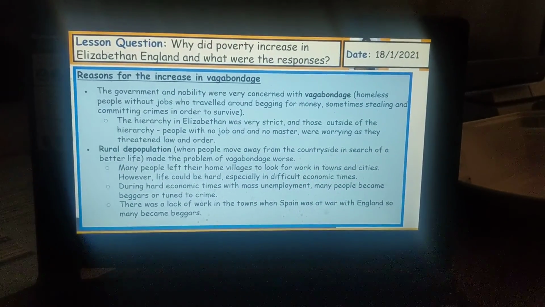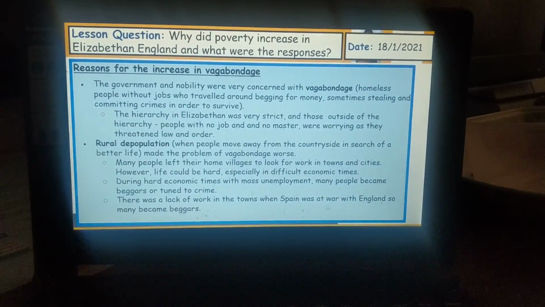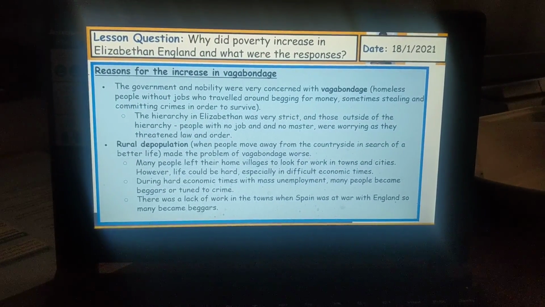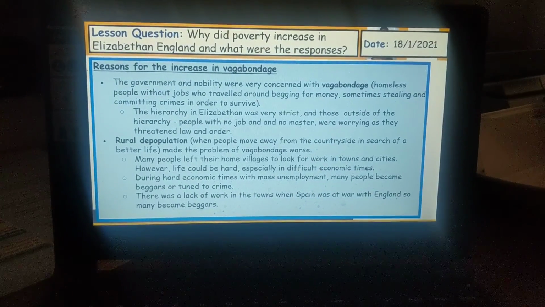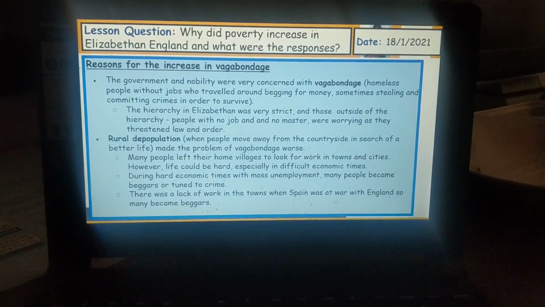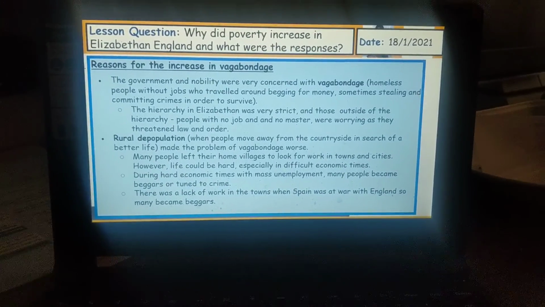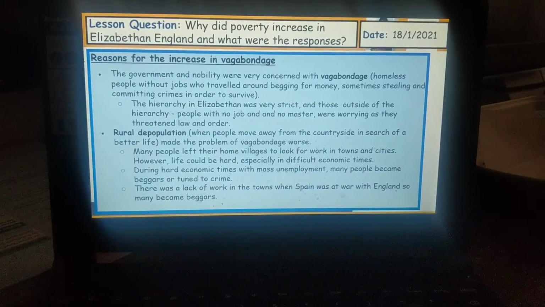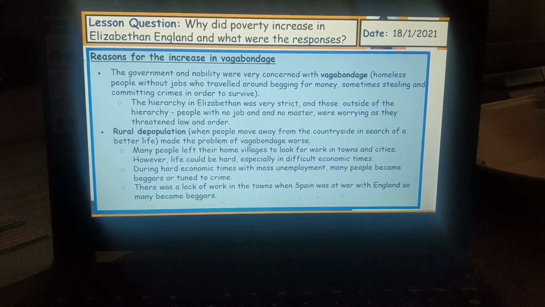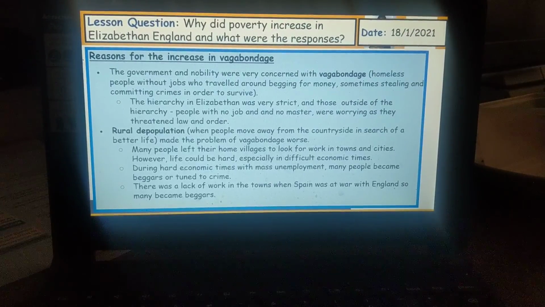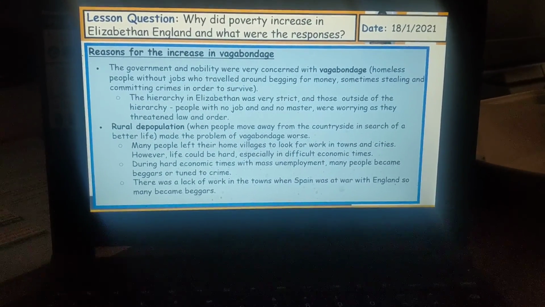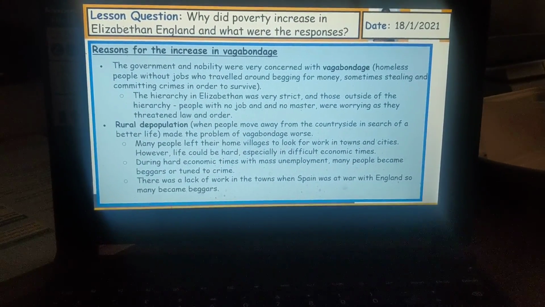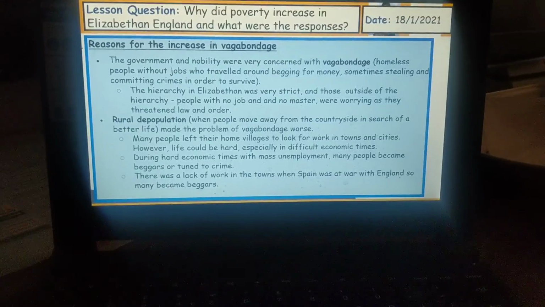Reasons for the increase in vagabondage, okay? It's really important that we understand why there were high levels of people in Britain who wandered around with no job, who were homeless, and travelled around begging for money, sometimes stealing and also committing crimes. So there is some really good information right there to support you. For example, read how rural depopulation was a really good reason why vagabondage increased. And vagabondage is a very pivotal reason as to why poverty was on the rise, because there was a rise and increase in vagabondage.